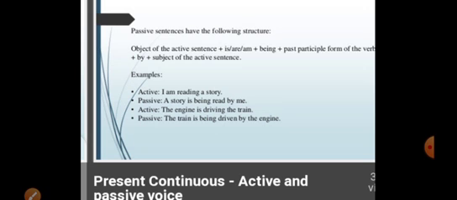Let me describe the structure of passive voice of present continuous tense. Whenever you have to build the passive voice of present continuous tense, firstly you have to find the object of the active sentence. What is the object in the sentence? Firstly, we will find the object.